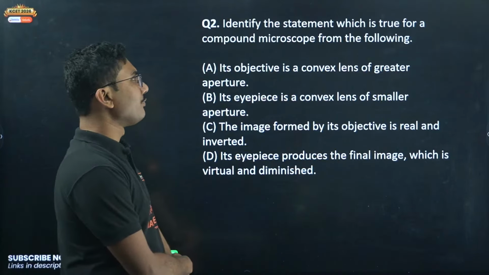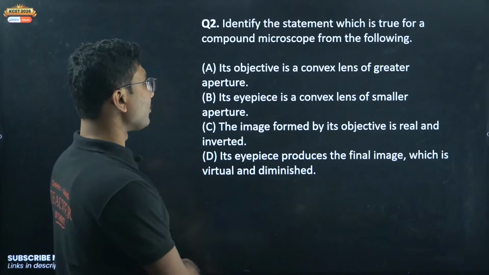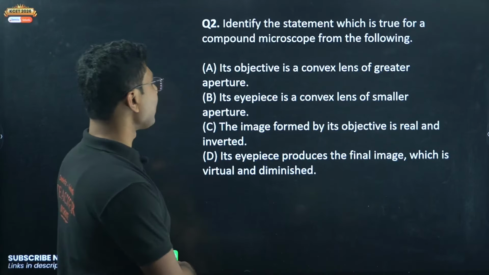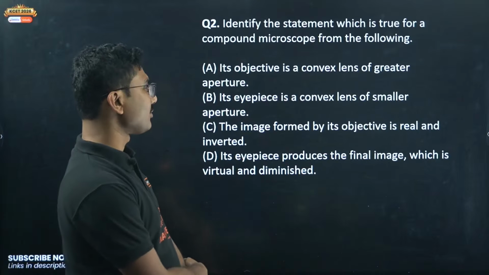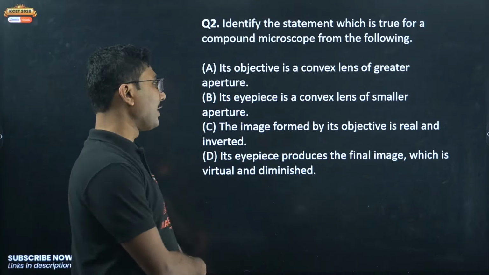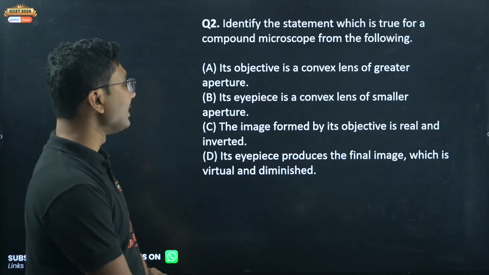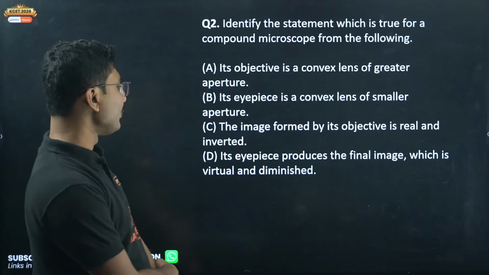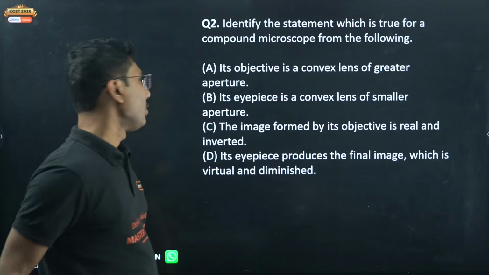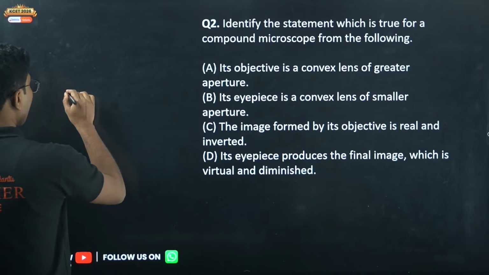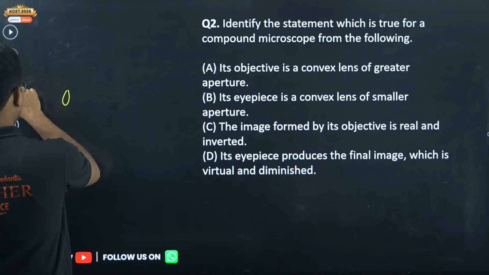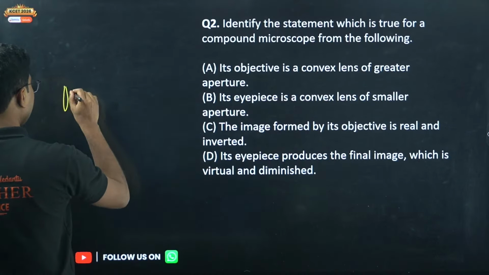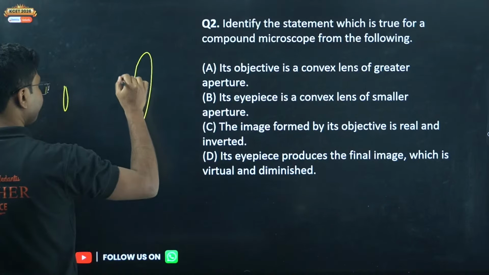Identify the statement which is true for a compound microscope from the following. Its objective is a convex lens of greater aperture; its eyepiece is a convex lens of smaller aperture; the image formed by its objective is real and inverted; the eyepiece produces the final image which is virtual and diminished. So remember, in a compound microscope, the objective is slightly smaller compared to the eyepiece. Objective is smaller, eyepiece is slightly bigger.